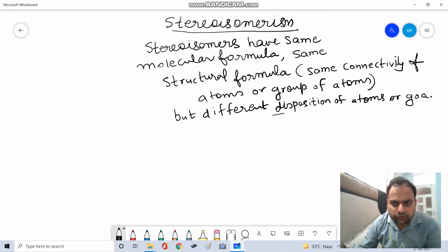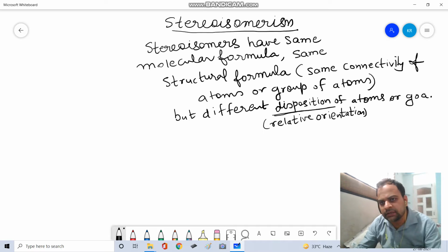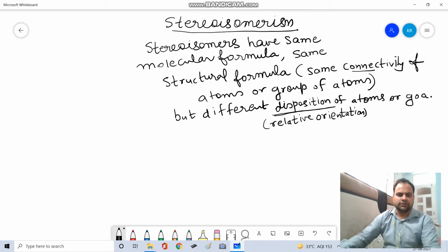What is the meaning of disposition? Disposition means relative orientation. So in stereoisomers, connectivity is the same, but disposition is different.